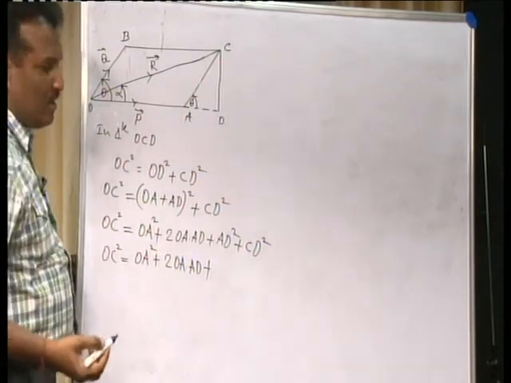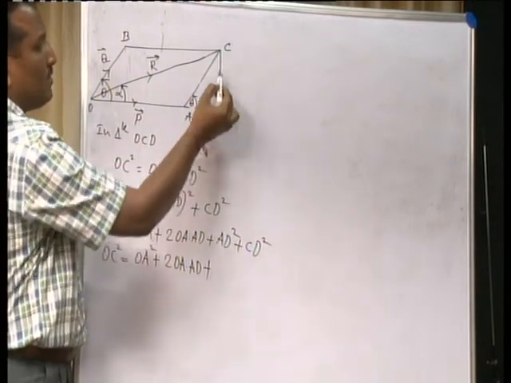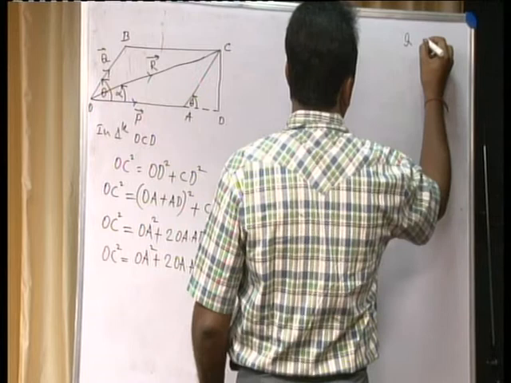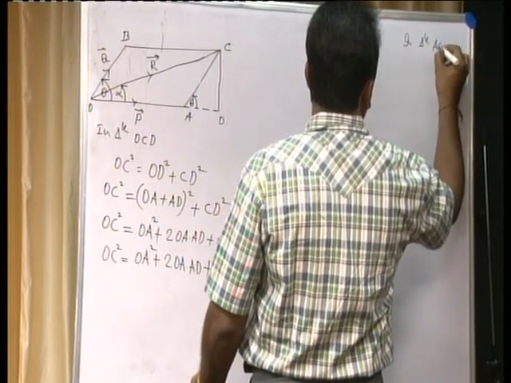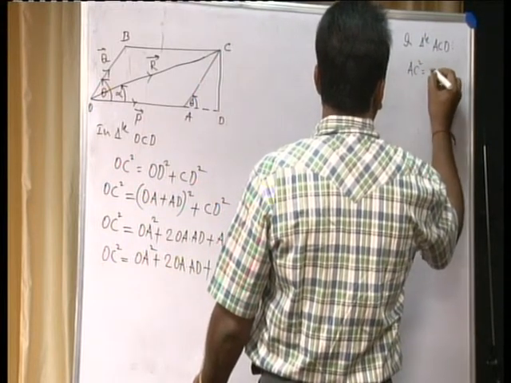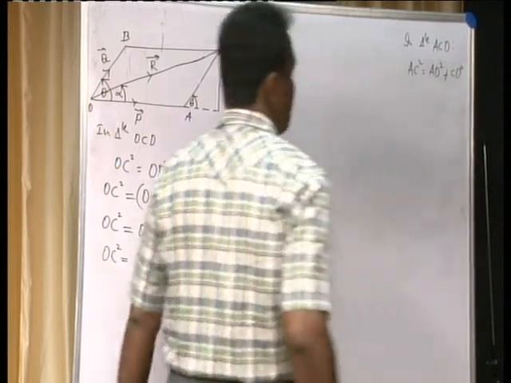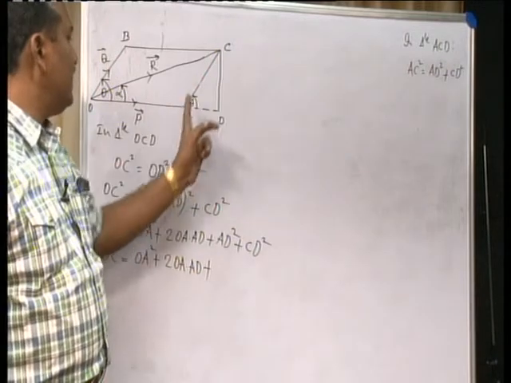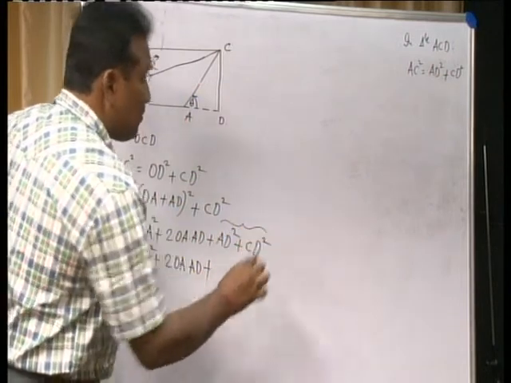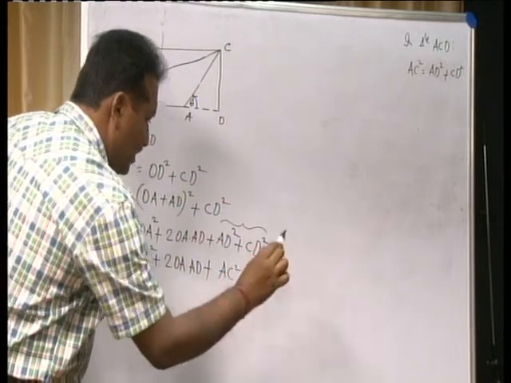in triangle ADC you can apply the Pythagoras theorem. Pythagoras theorem is: square of the longest side must be equal to the sum of the squares of the remaining two sides. I mean, in triangle ACD, you can write AC square is equal to AD square plus CD square. I mean, instead of AD square plus CD square, you can replace it with AC square.